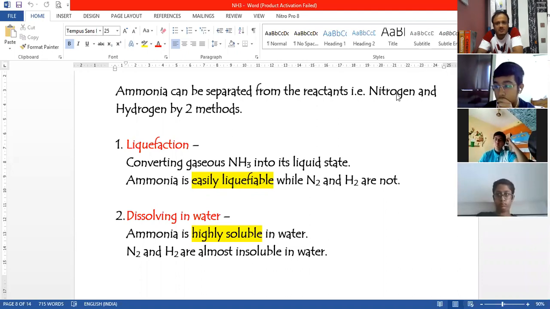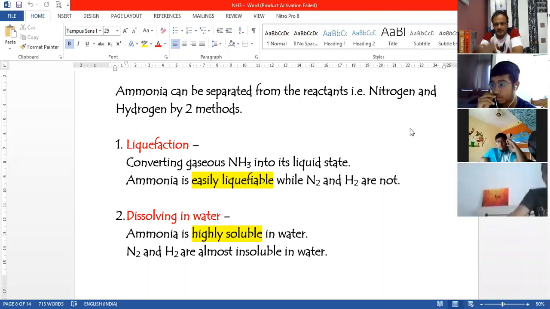Yes, Arnav Patra, wait, I'll unmute. I cannot read so much. Yes, Arnav, ask a question. So in Haber's process, when the ammonia and heat is formed, can they react again and form nitrogen and hydrogen? It is a reversible reaction, right? Yeah, it can react. So that's the reason why we immediately separate the product from the reactants. Okay. It can go back.